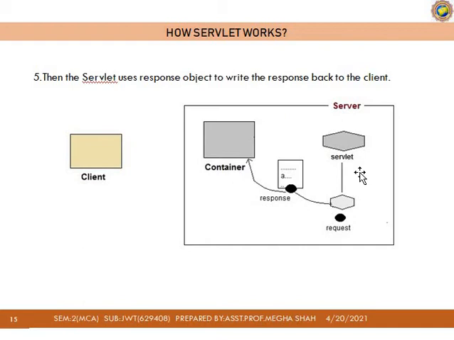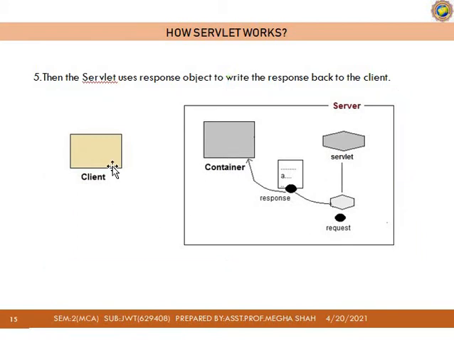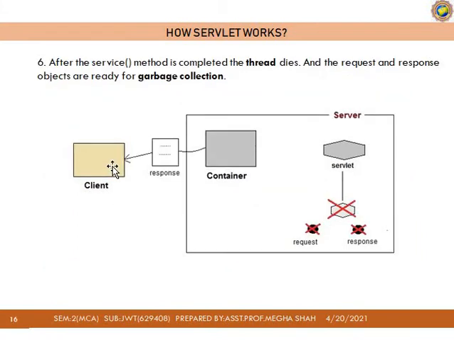After that it's time to respond to the client. With the help of the thread we are responding to the client, and that response is sent to the container, and the container sends that response to the client.